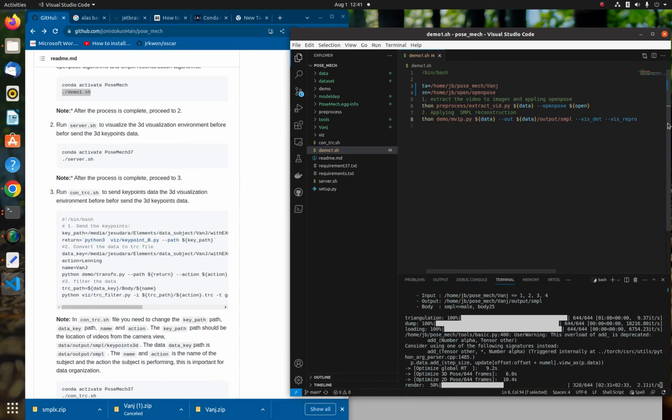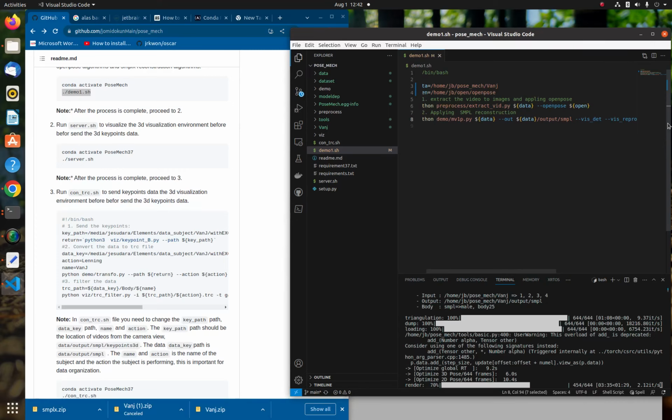The data path should be the location for the camera, the video from the camera views. So we go to where we just extracted this, which is right here. Let's Control this and paste it right here.